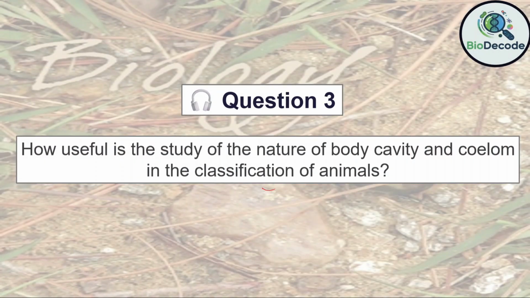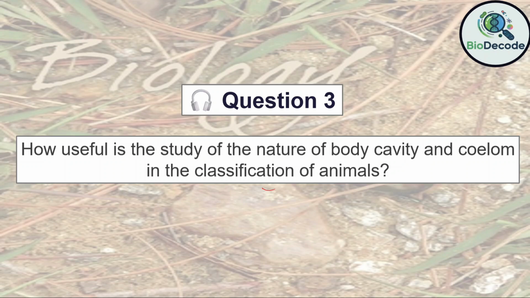Question 3. How useful is the study of the nature of body cavity and coelom in the classification of animals? Answer. The study of body cavities is crucial because the presence or absence of a coelom distinguishes major animal groups. For example, acoelomates like flatworms lack a body cavity, while pseudocoelomates such as roundworms have a partially lined cavity, and coelomates like annelids and chordates have a true coelom lined with mesoderm.